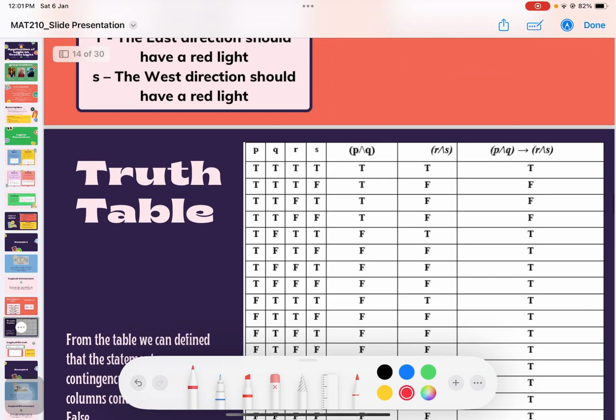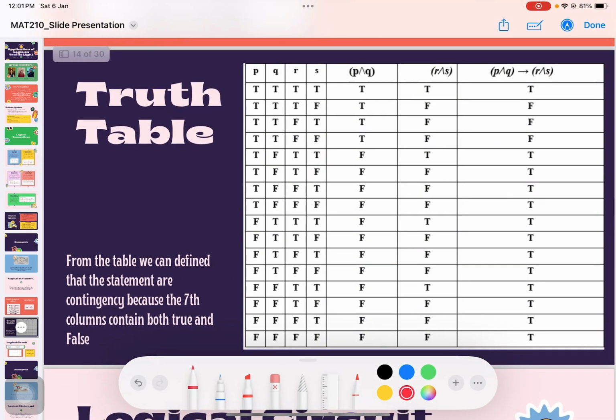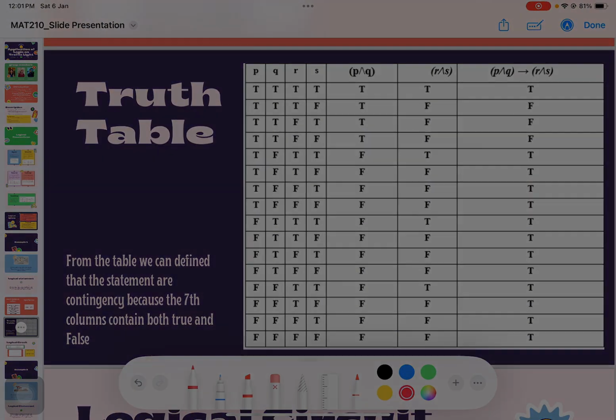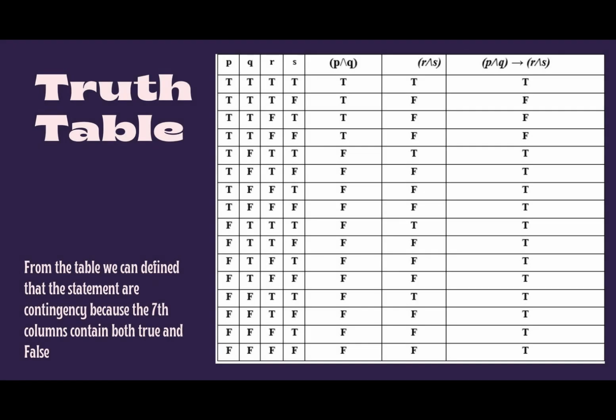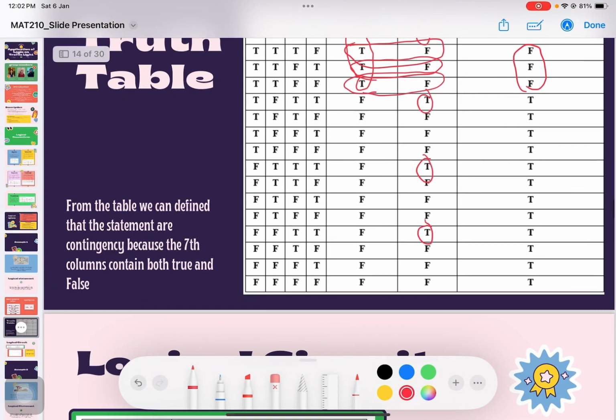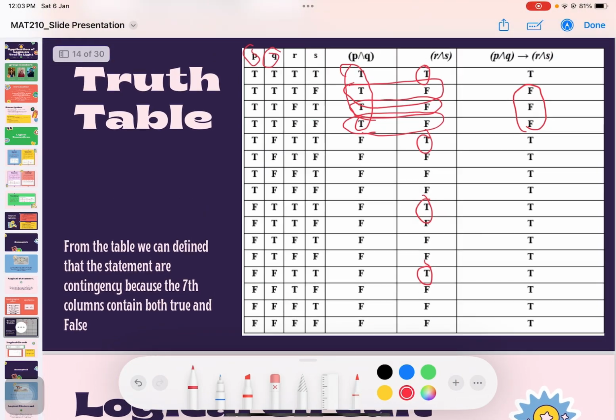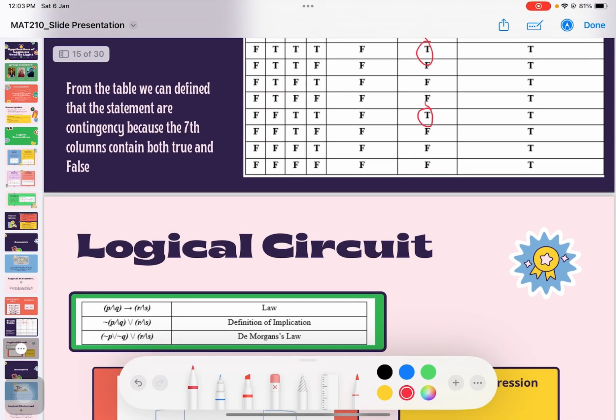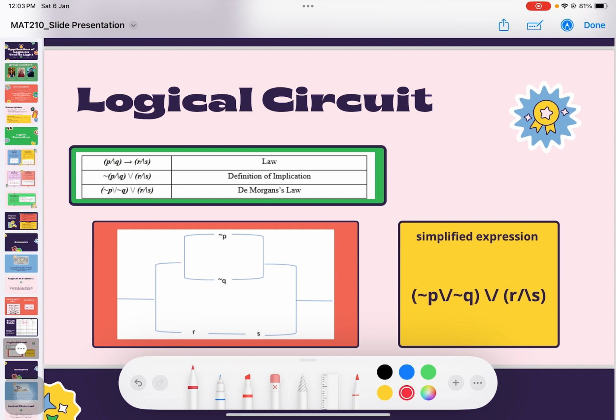When we have the logical expression, we must create the truth table. From the truth table, we can determine that the statement is a contingency because the last column contains both true and false. And lastly, we can create the logical circuit, but before that, we must simplify the expression.